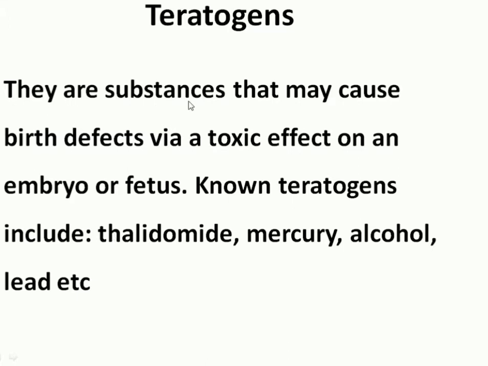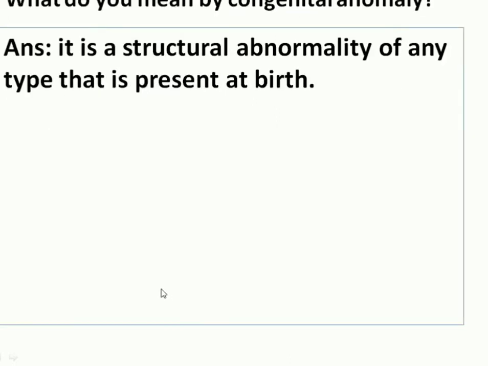Teratogens are substances that may cause birth defects via a toxic effect on an embryo or fetus. Few examples: thalidomide, mercury, alcohol, lead, cigarette smoking. What do you mean by congenital anomaly? They are structural abnormalities of any type that are present at birth.